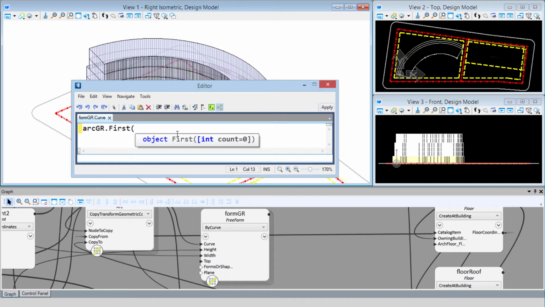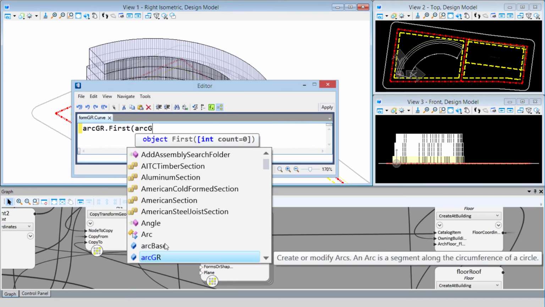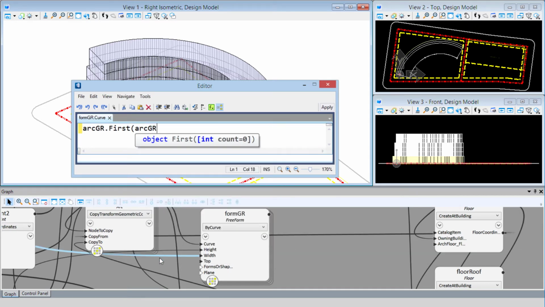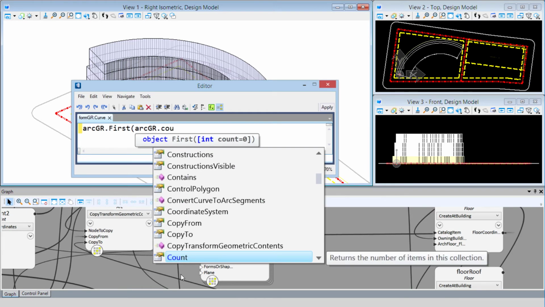Or perhaps what we actually want is the total count of floors that we have minus 2. If we're intending to have 2 penthouse floors, we could take the entire count of the list. Then even if the number of floors change, we'll have all of the first arcs minus 2 of them. So we're going to use a second function to do that. So again, I'm going to type in ArcGR. Then I'm going to use that count function. So I'm going to do the dot, and then I'll just start typing.